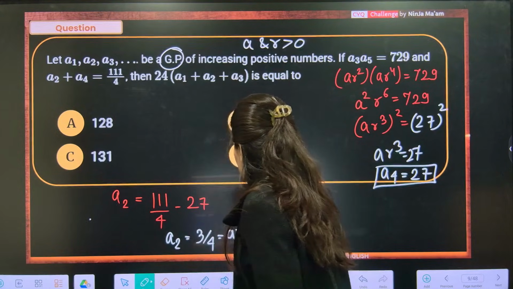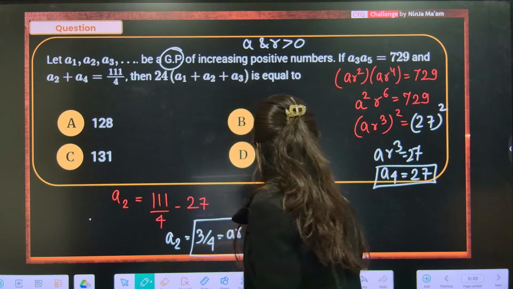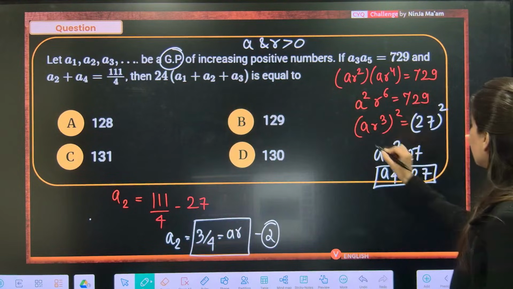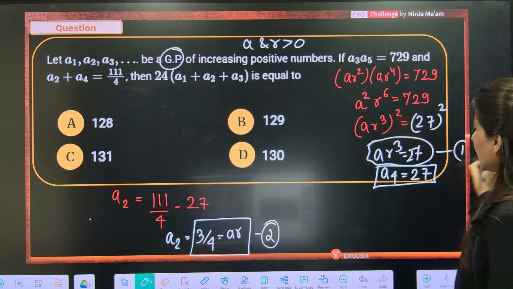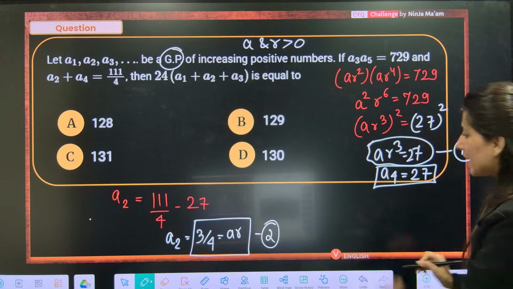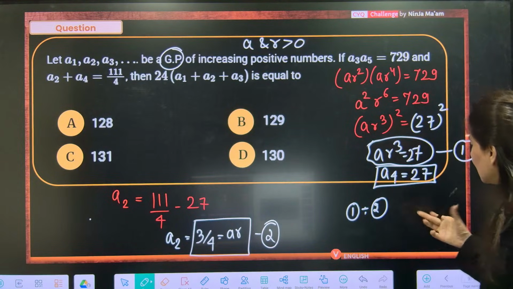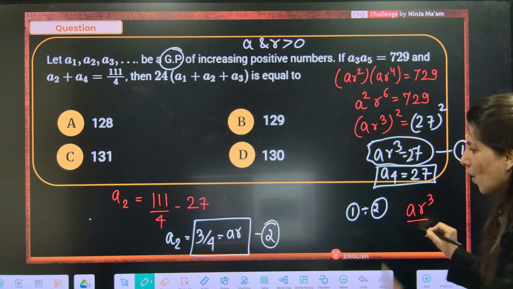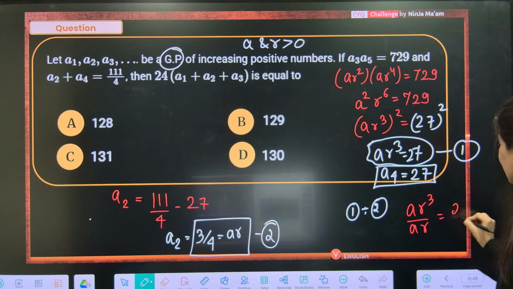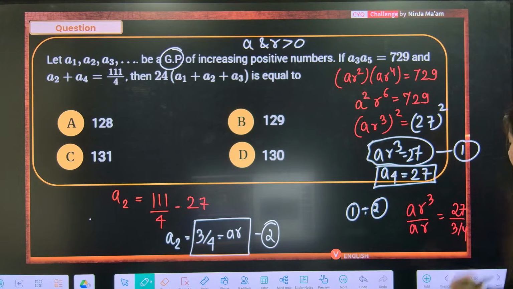And you know what? That is going to be AR. Now, can you see this is the second equation? This is your first equation. All you have to do is just divide first by second. First divided by second, what you're going to get is AR cube upon AR, which is nothing but 27 upon 3 by 4. A cancels. This is R square, and 3 ones are 3, 3 nines are 27, so 9 into 4, 36. R square is 36. That means R is coming out as 6.